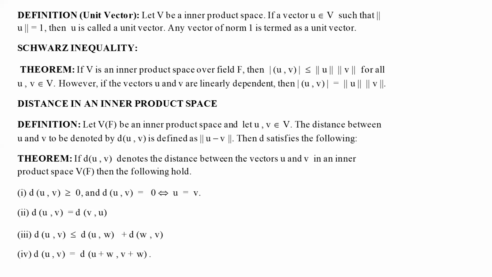The question is under what condition this inequality reduces to equality. The condition is that if u and v are linearly dependent, then we always have equality. That is, mod of the inner product of u and v is nothing but norm of u times norm of v.